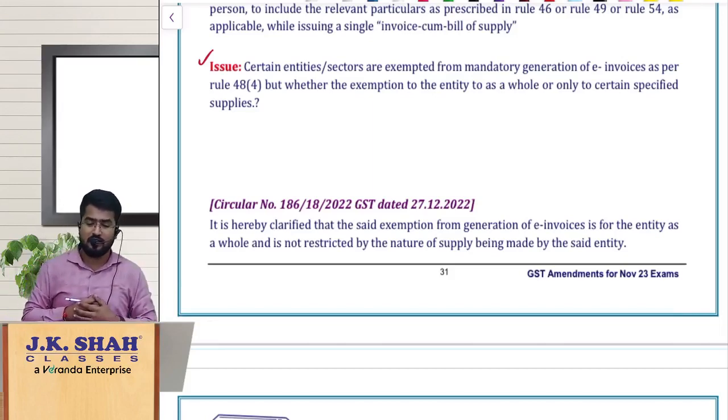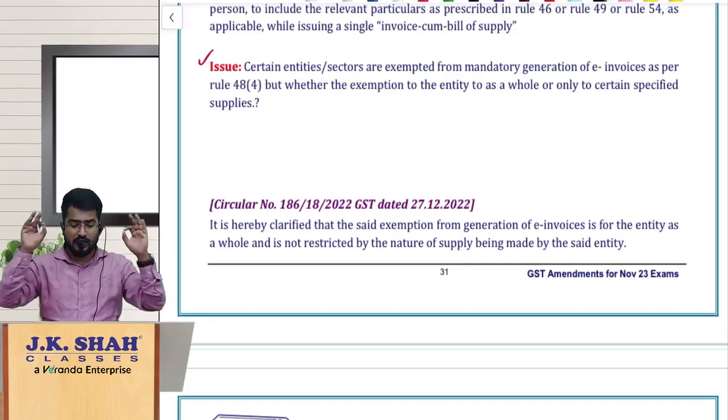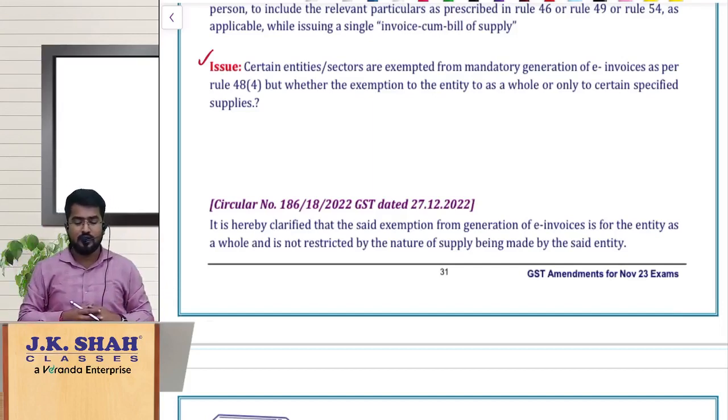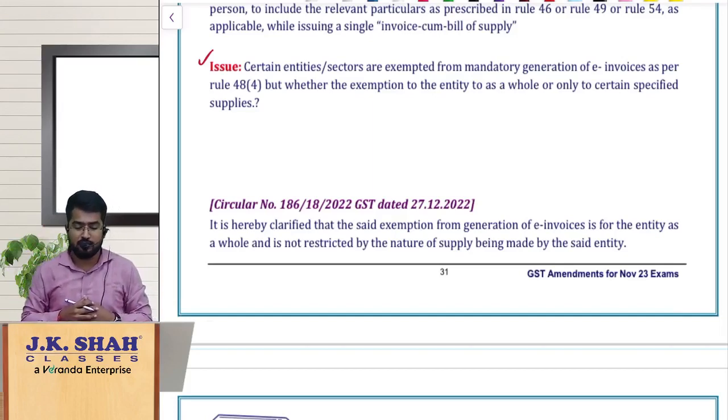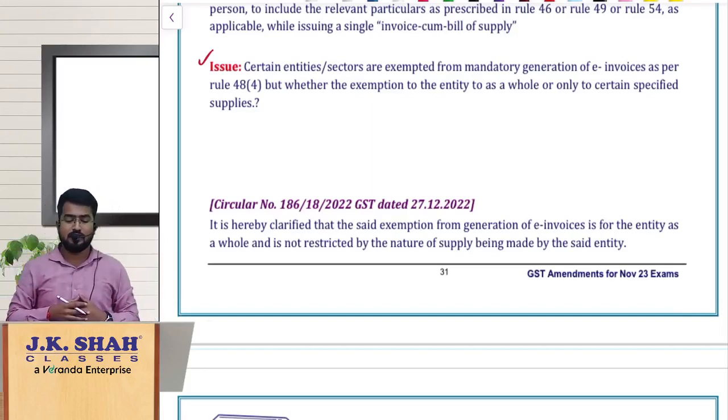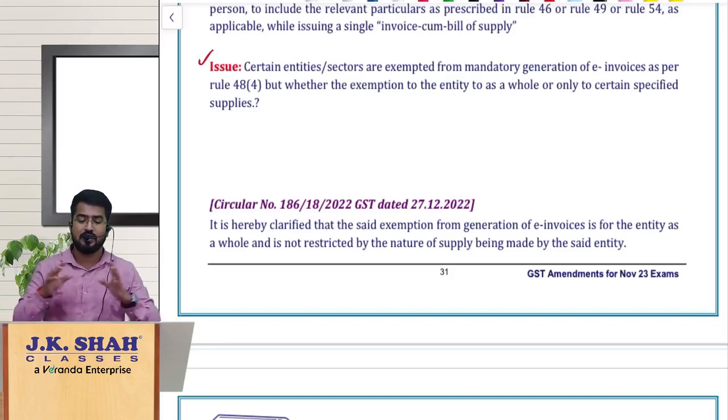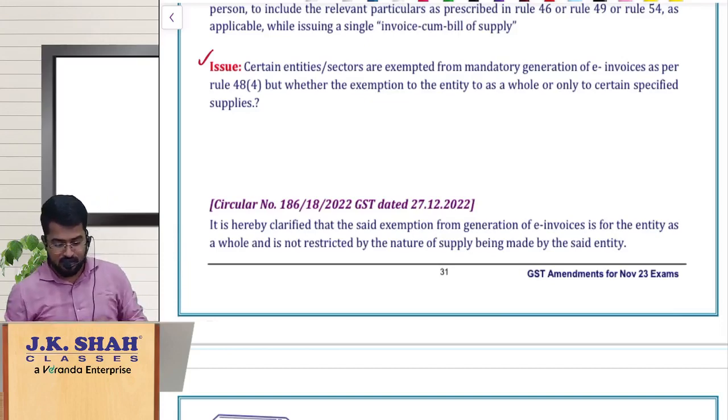The department has clarified, as a whole they are exempt from raising the invoice. It is not for certain specified category of supplies. As a whole they are exempt from raising the invoice. The entity is entirely exempt from raising the invoice. Clear? So that is the concept.